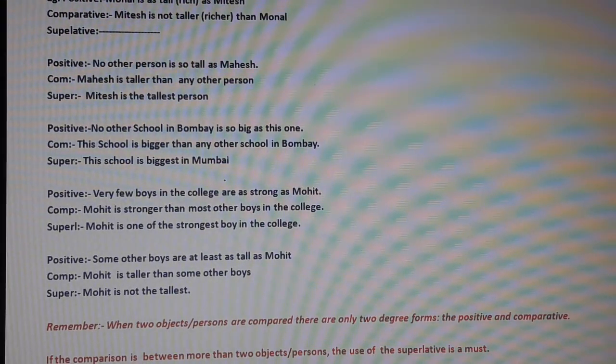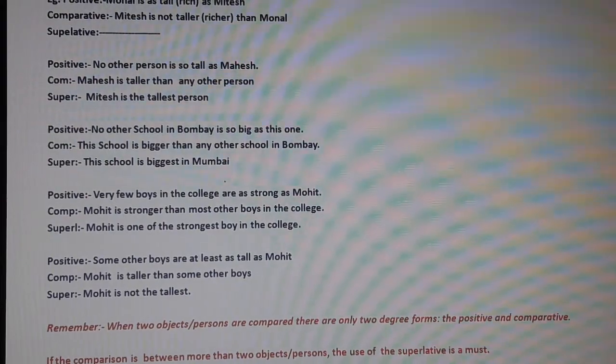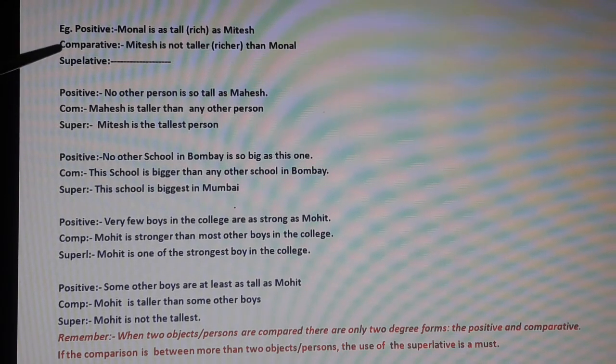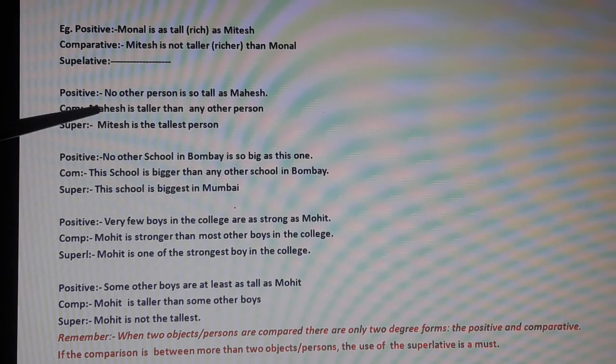Here are the examples I have given you. Let's continue, only the examples here. Positive: Meenal is as tall as Mitesh. Comparative: Mitesh is not taller than, or not richer than, or not more beautiful than. So there is no superlative for this kind of sentence. Second example: No other person is so tall as Mahesh. Comparative: Mahesh is taller than any other person. Superlative: Mahesh is the tallest person.